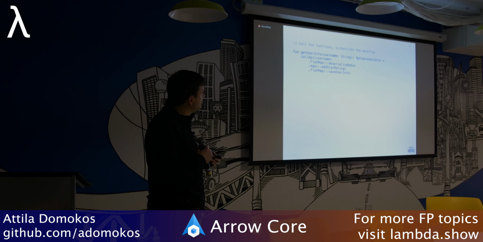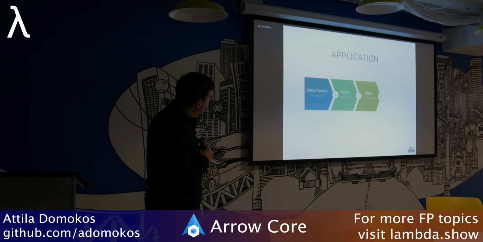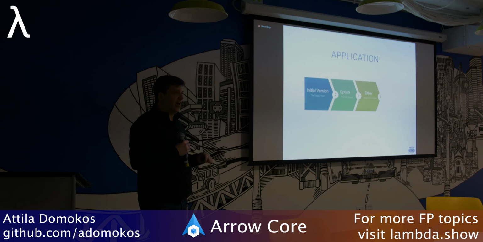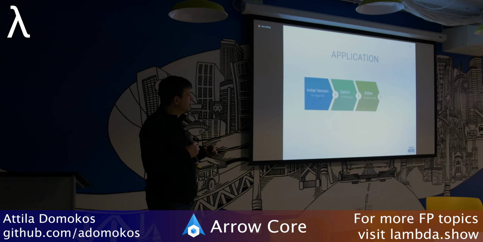All right, so this is what we ended up with, and I'm super happy with it. Let's continue the journey. However, there's another type in Arrow core called either, and then what's beautiful about either compared to option is that it can return a left value and a right value as well. If something goes wrong, you can package a little bit more error context into that left value.